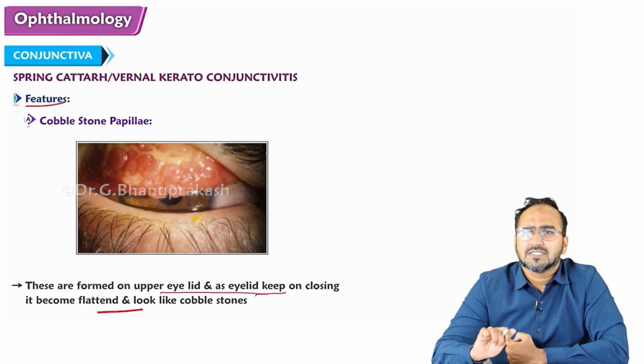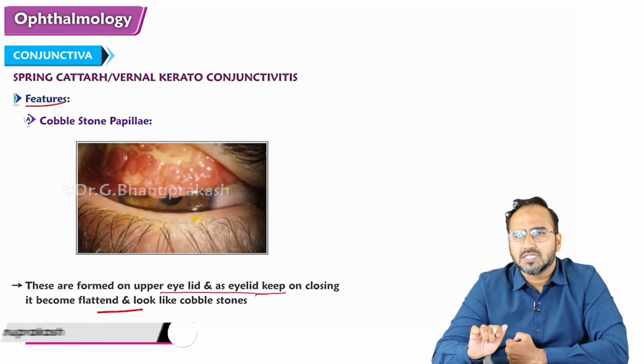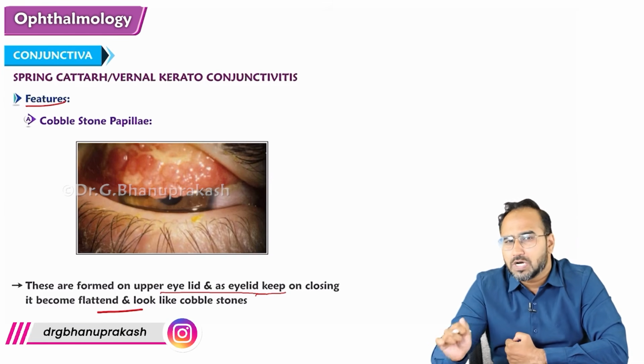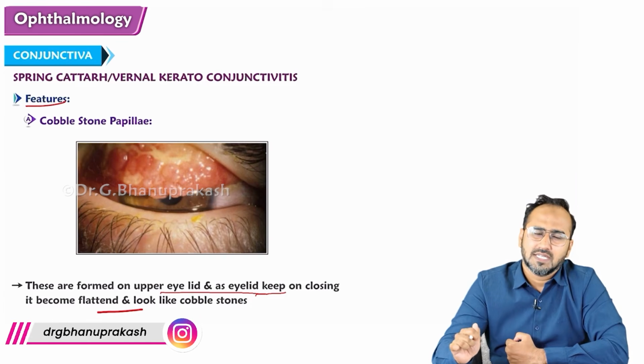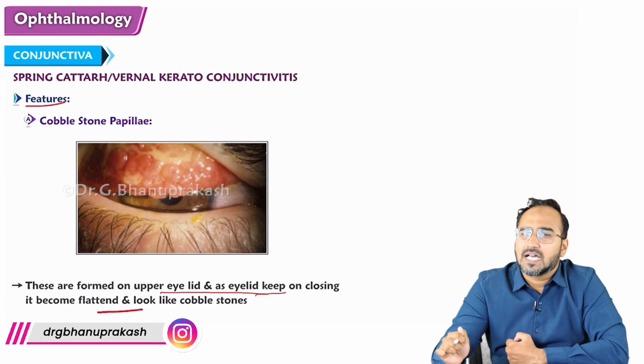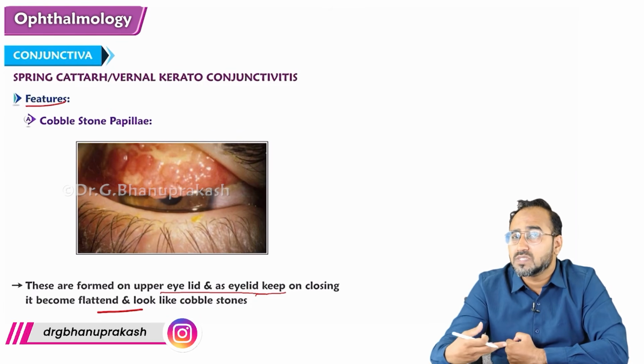So remember guys, we are discussing spring catarrh, also called vernal keratoconjunctivitis, which is caused by an allergic reaction. The first thing that appears in the eye is what, guys?